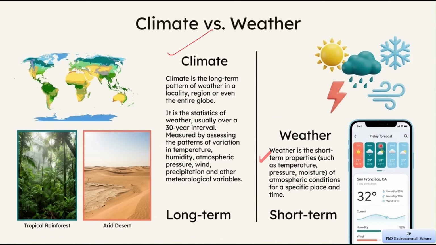Now, the most important comparison. Climate is long term, meaning it describes patterns over many years. Weather is short term, which means it describes conditions at a particular time. For example, if we say a place is generally hot and dry, we are talking about climate. If we say today is very hot or it is raining today, we are talking about weather. So you must clearly remember that climate tells us what we expect over a long period, while weather tells us what is happening right now.